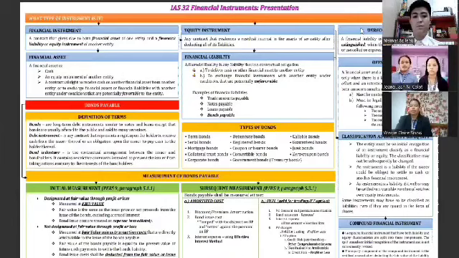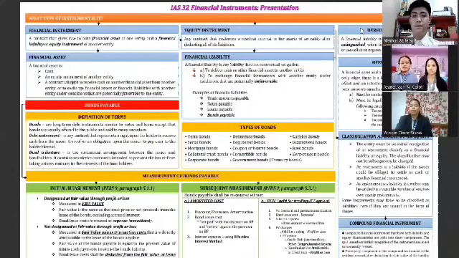A financial instrument is a contract that gives rise to a financial asset of one entity, or an equity instrument or financial liability of another entity. As you can see in our presentation, financial instrument is subdivided into financial asset, equity instrument, and financial liability. Financial asset refers to a liquid asset that gets its value from a contractual right or ownership claim, while an equity instrument is any contract that evidences a residual interest in the assets of the entity after deducting all of its liabilities.